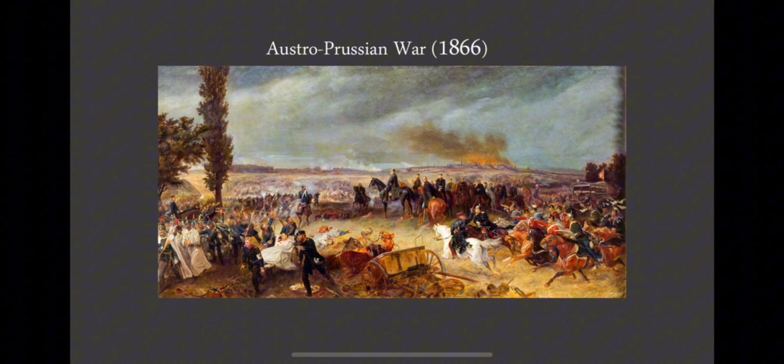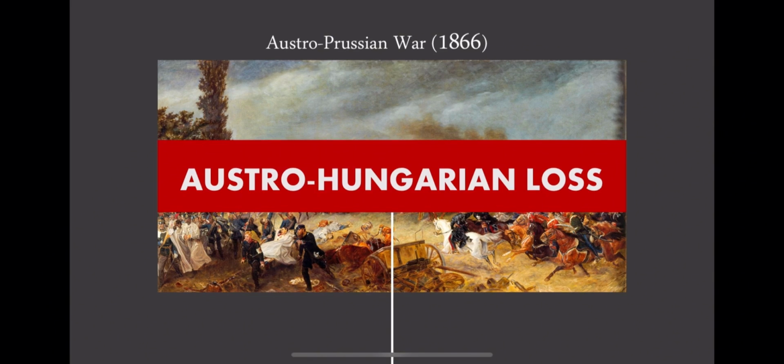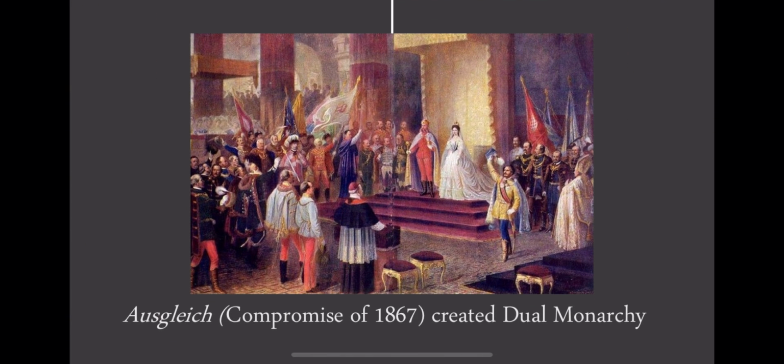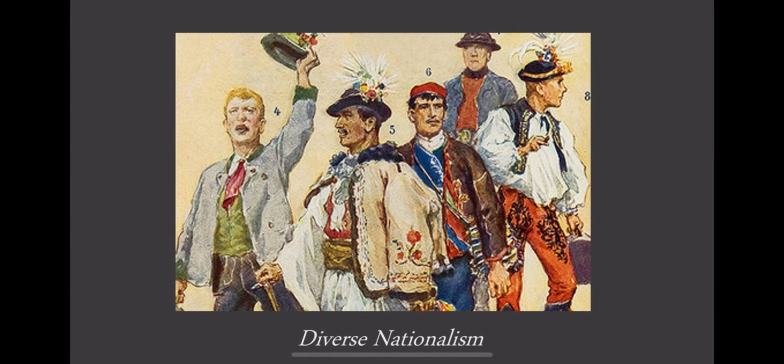Austria-Hungary's political tensions really began after losing the Austro-Prussian War in 1866. That loss forced Emperor Franz Joseph I to reorganize the empire through the Ausgleich, or Compromise of 1867, creating the dual monarchy. This system tried to balance Austria and Hungary's power, but sparked intense nationalism, especially among other ethnic groups, which Samaya will explain later.